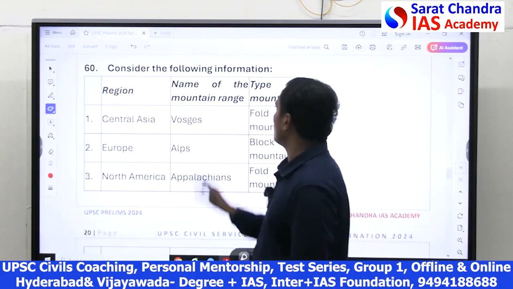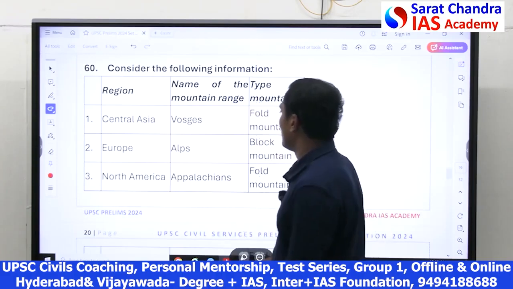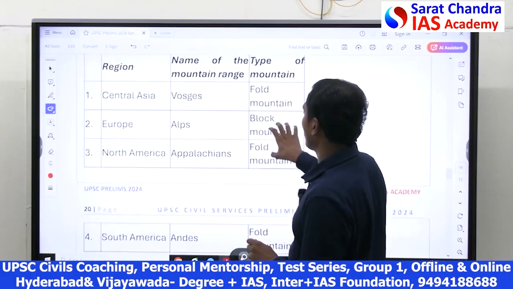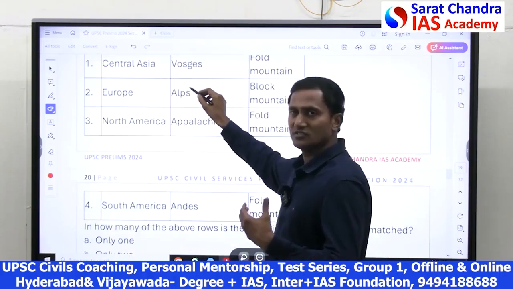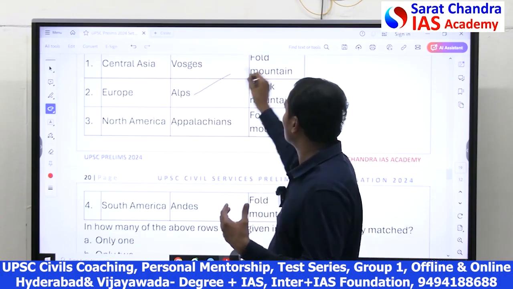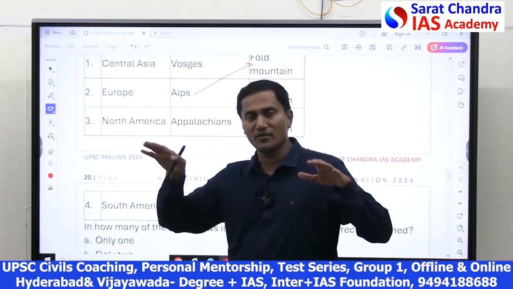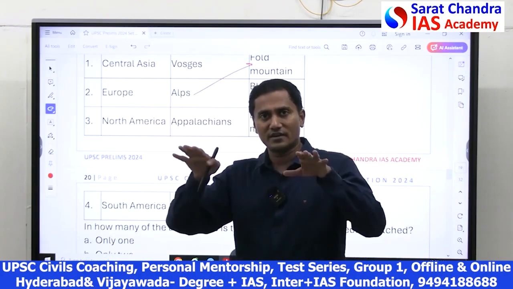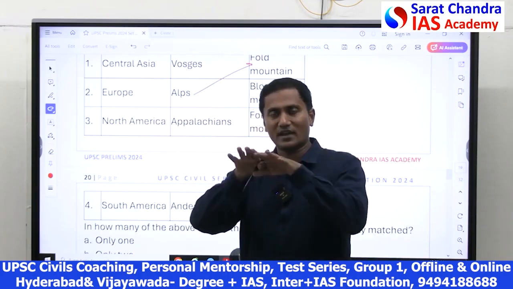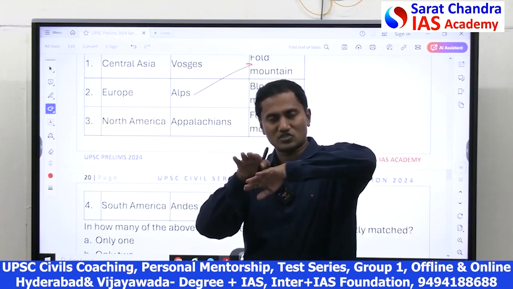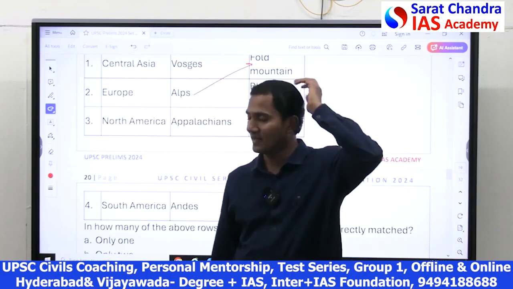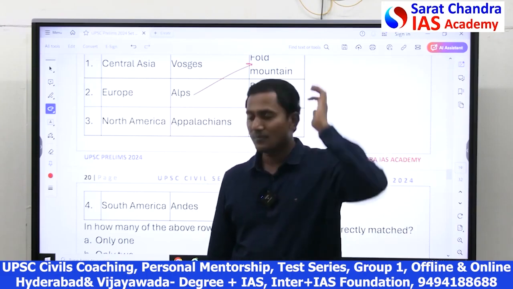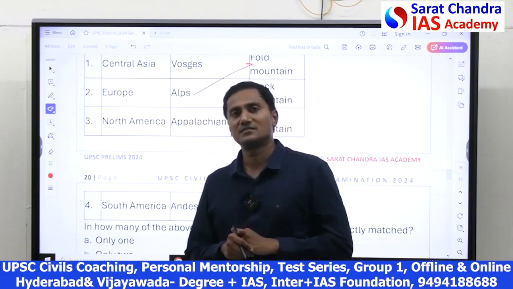And here they gave the region and types of mountain. Actually, the Alps, which are in southern Europe, are fold mountains. Fold mountains are formed when two plates, continents, collide. The heavier plate goes down, the lighter plate folds upwards, like the Himalayas, Alps, Appalachian mountains, Andes, Rockies.